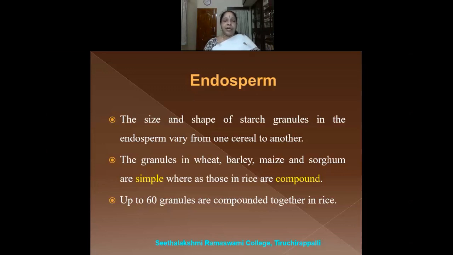The granules in wheat, barley, maize, and sorghum are very simple, whereas the starch granules present in rice are compound. Up to 60 granules are compounded together in rice. The starch granules stick to one another and form a compound in rice.